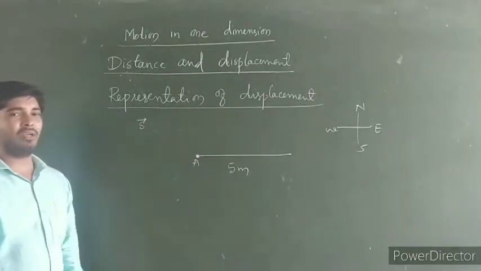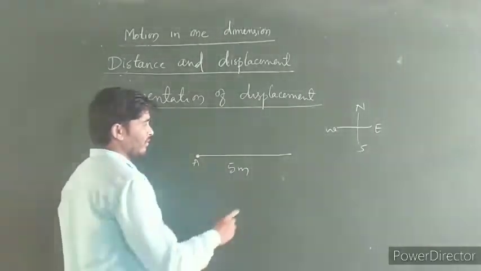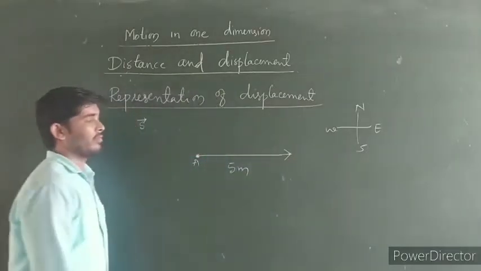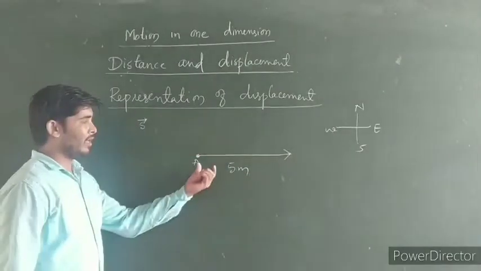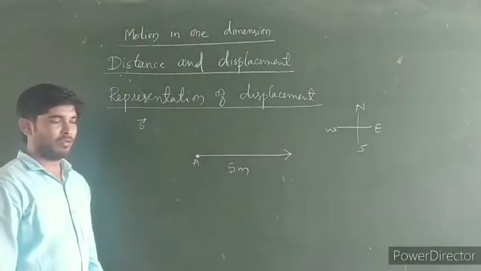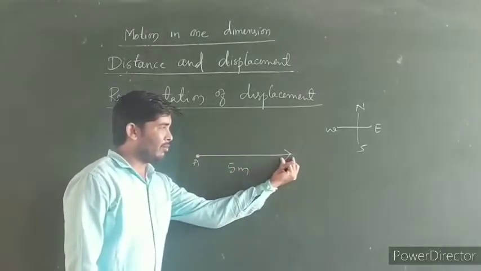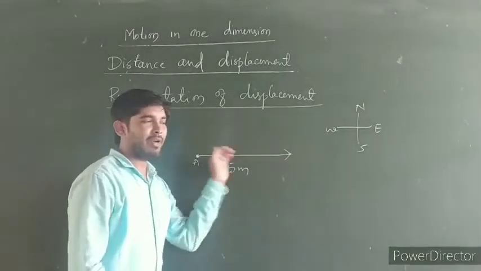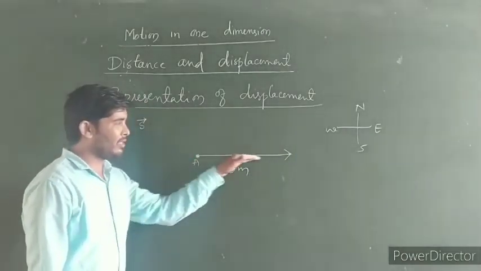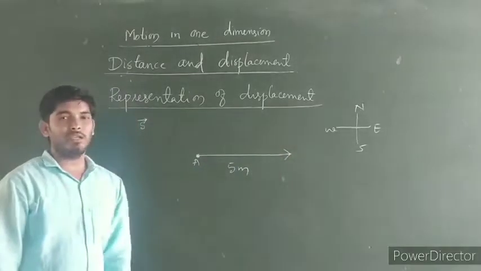So here displacement is represented by a straight line with an arrow mark. This is how we are going to represent the displacement covered by the body. A is the initial position and the arrow mark I have drawn here represents the direction of the body, meaning the body covers a displacement in the east direction.